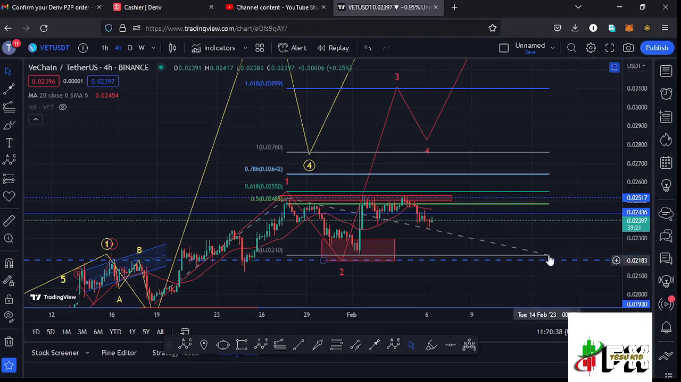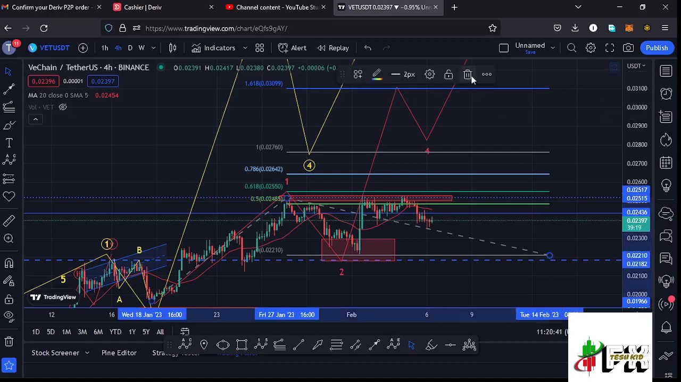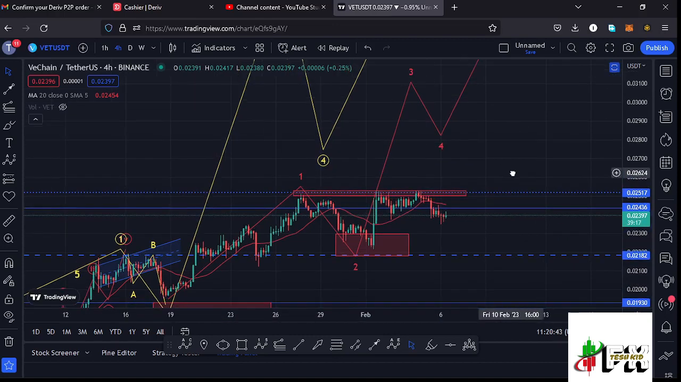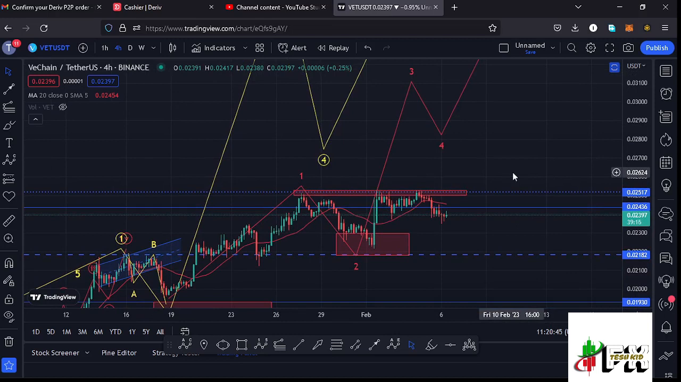But for that to happen, we also need to continue holding above the 20-day MA, which at the time of this recording we have managed to lose, meaning it's acting as resistance. We also need to manage to break above the wave 1 high, which is at around the $0.02517 mark. So once we manage to break above the 20-day MA, also manage to break above two key areas of resistance, that is at around the $0.02436 mark,